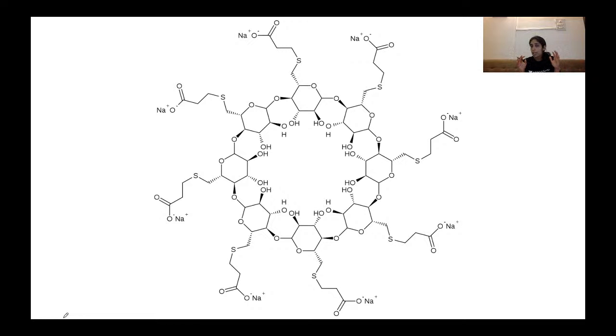The cavity size is generally 7.5 to 8.5 Angstrom. But this size is not sufficient to accommodate rocuronium. So basically, the size is made 11 Angstrom by attaching these side chains, as you can see. So the size of the hollow cavity is increased to 11 Angstroms by these side chains, which helps to accommodate